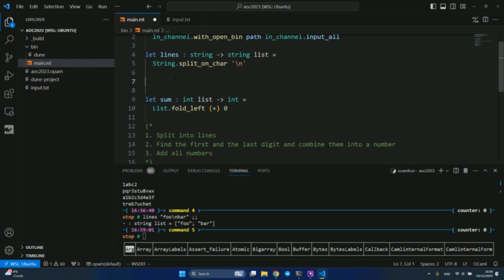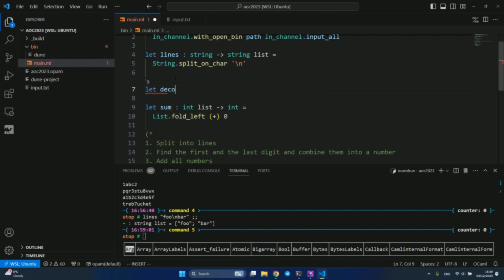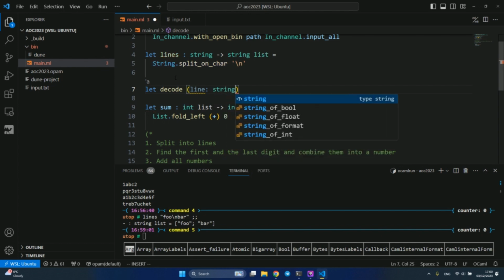But to simplify, let's say we are working with a simple line. We will write a function called decode, which will take a single string, let's call it line, and it will return us an integer number.